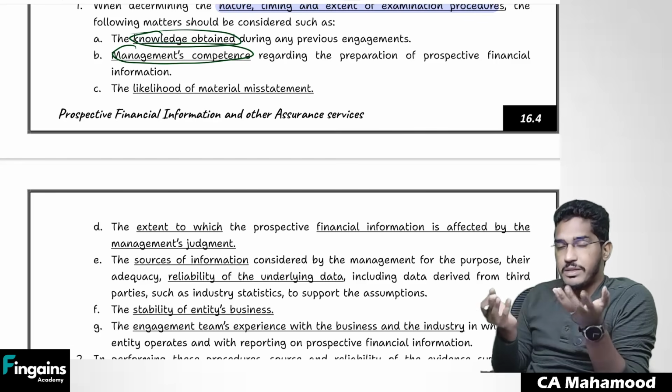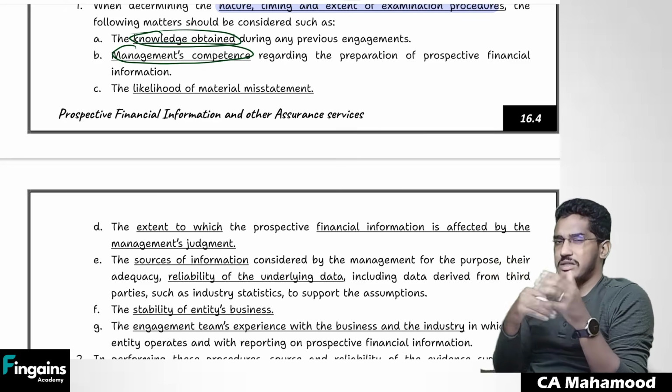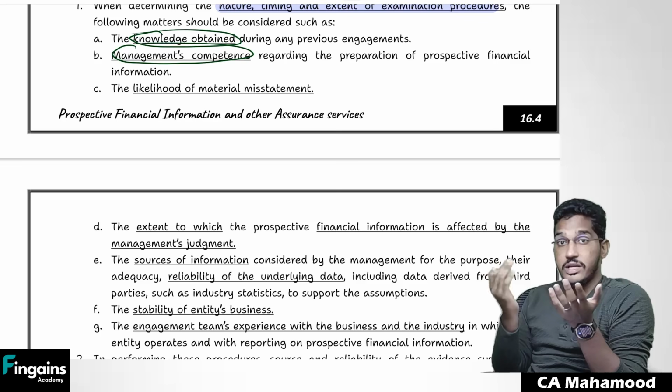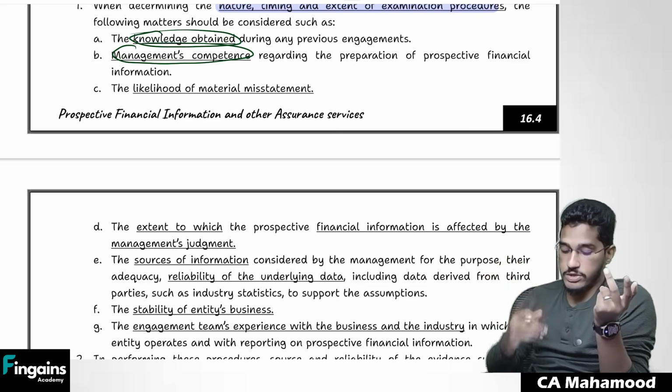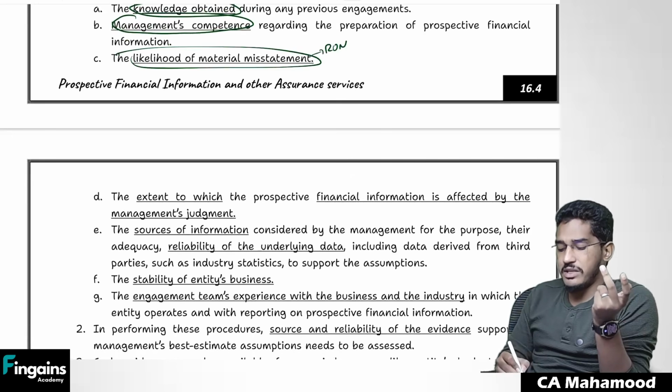So if the management is capable, then you will decide procedures in some way. If you feel that management is not that capable, somehow they have prepared the prospective financial information, then you have to be more careful. You need to perform more procedures. And also the likelihood of material misstatement. In audit terms, we call it the risk of material misstatement.